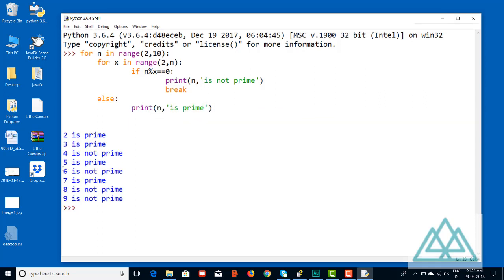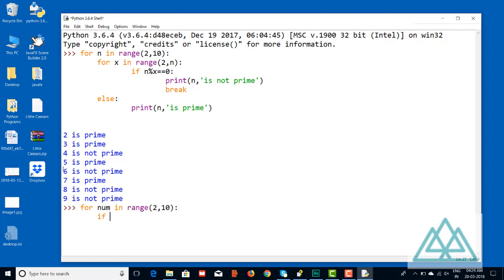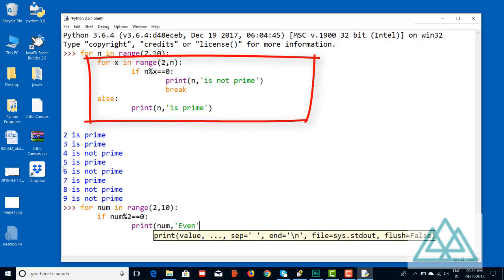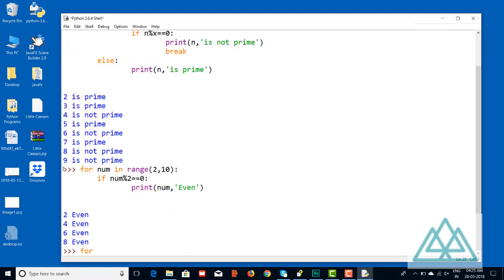In this example, we saw that if any number is not prime, it breaks out of the inner for loop using break, and you would have noticed that the else clause belongs to the for loop, not the if statement. And yes, the code is correct.